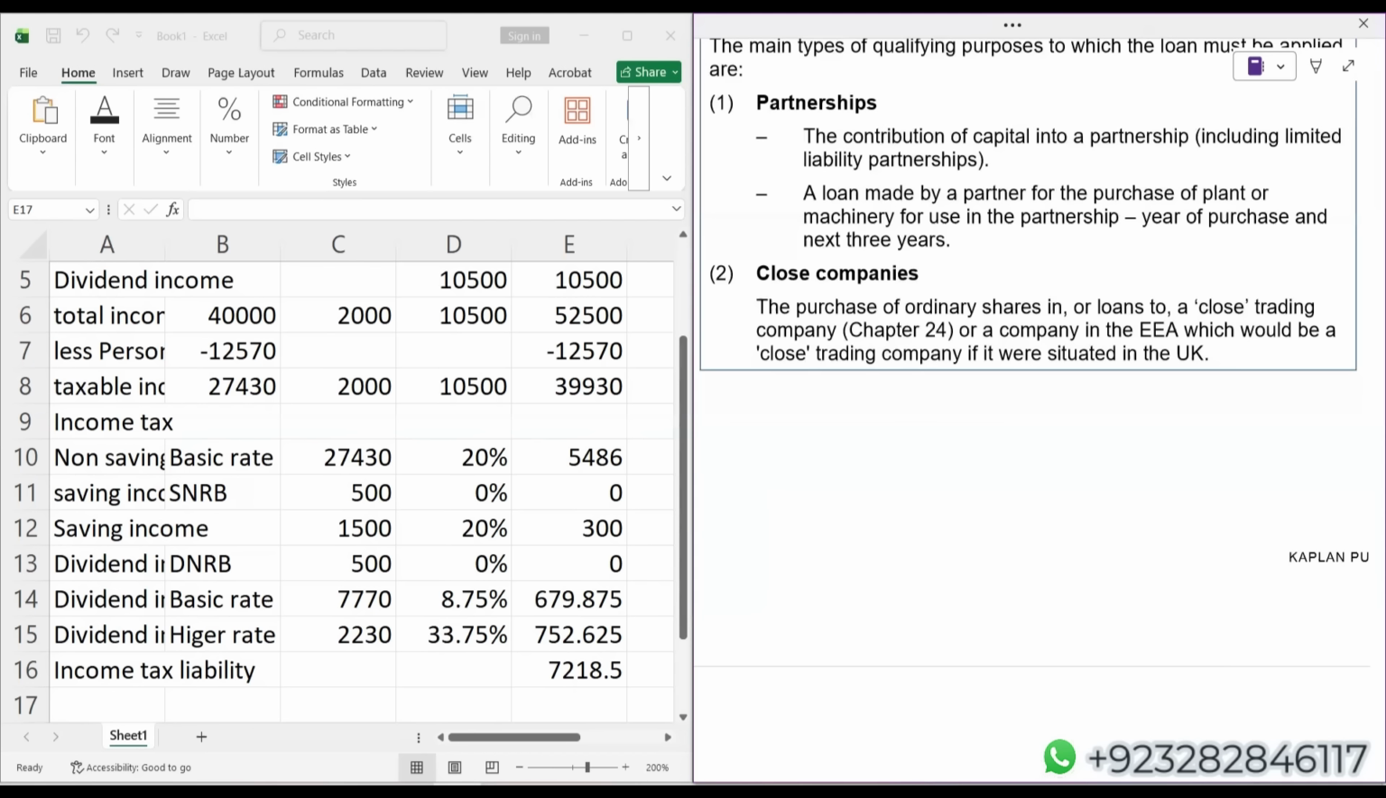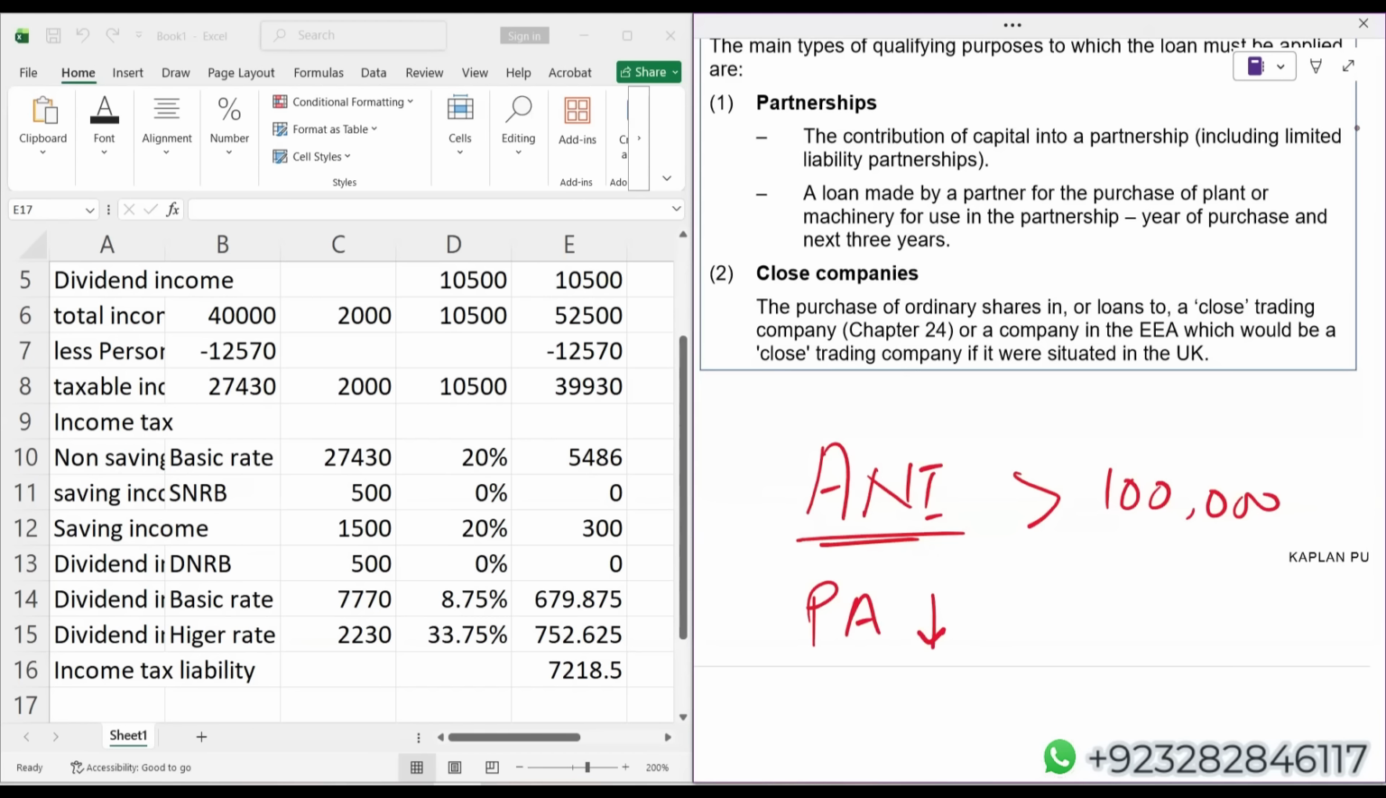The name of the solution is ANI, adjusted net income. I'll write the format as well, don't worry at all. Whoever is having adjusted net income more than 1 lakh, for that individual, the personal allowance will reduce. Obviously, HMRC does not want those ultra rich people to get the benefit of personal allowance. So simply, if your adjusted net income is more than 1 lakh pound, then your personal allowance will reduce. In fact,